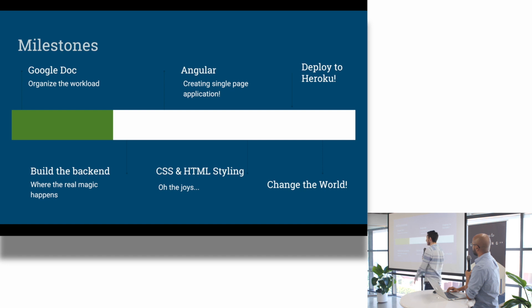After we finished with that, then we started with the CSS and HTML styling. Like always, we left that towards the end, and well, you'll see. And after that, we deployed to Heroku, which was a challenge, as everyone has mentioned already. And that's it. Now we changed the world.